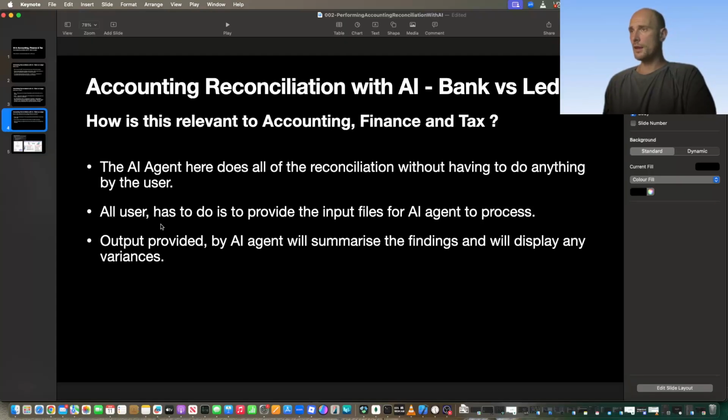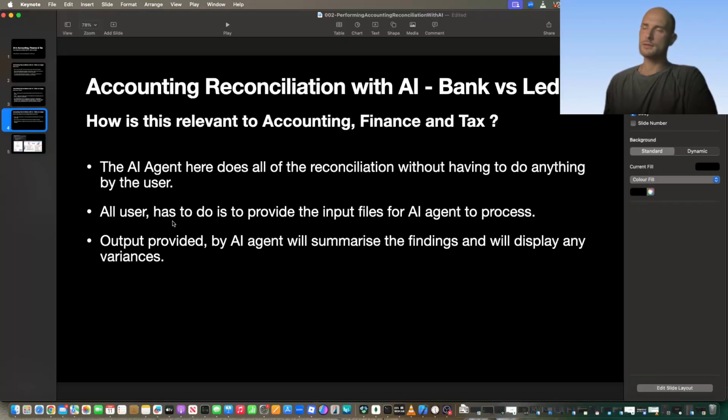Also, all the user has to do is provide the input files for the AI agent to process. So there's no parameters or anything that the user must provide. All it has to do is specify what needs to be reconciled, and provide the files that need to be reconciled.